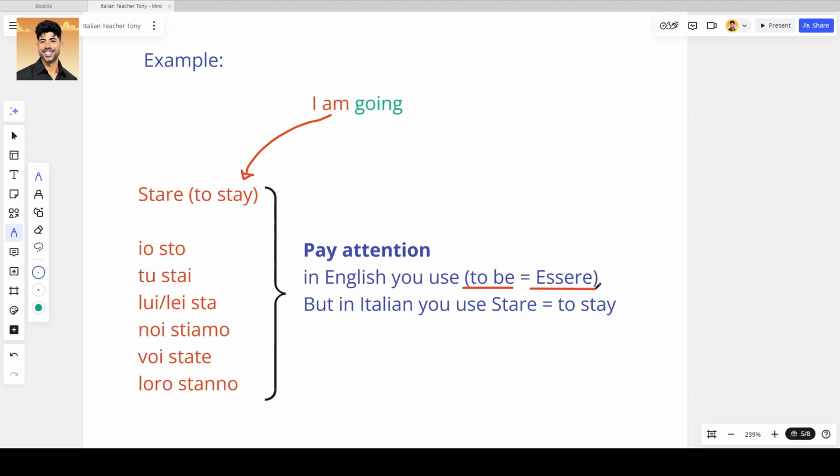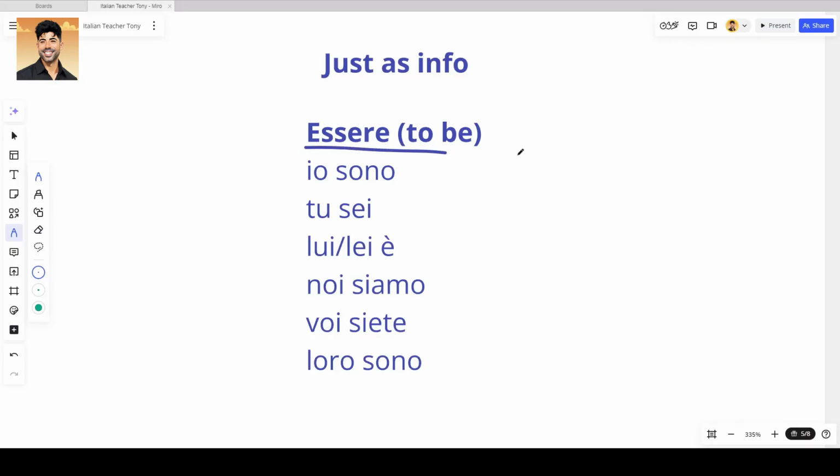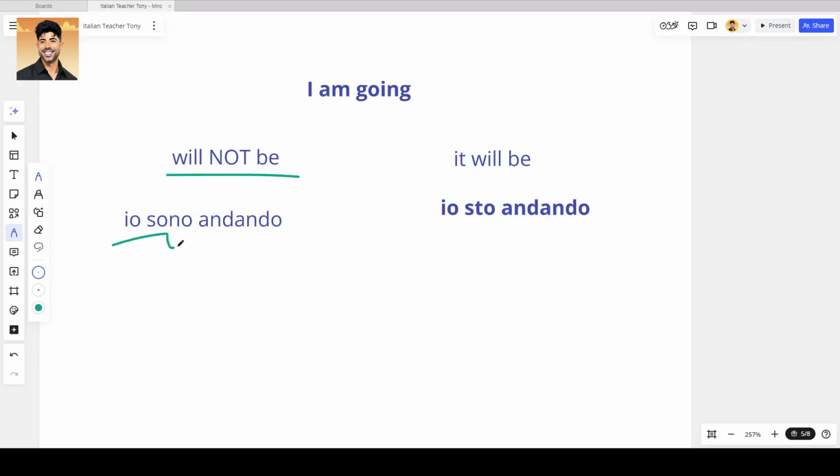And although in English you use am, which is part of the verb to be, essere in Italian, we do not use essere to form the ing structure. We will use stare. And by the way, essere, to be in Italian, looks like this. Io sono, tu sei, lui lei è. Noi siamo, voi siete, loro sono. And again, we are not going to be saying io sono andando if we want to say I am going. We will be saying io sto andando.